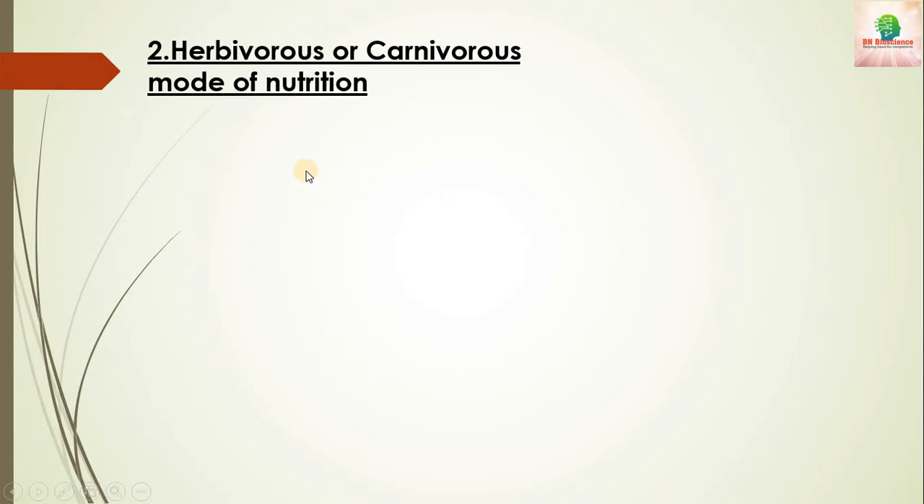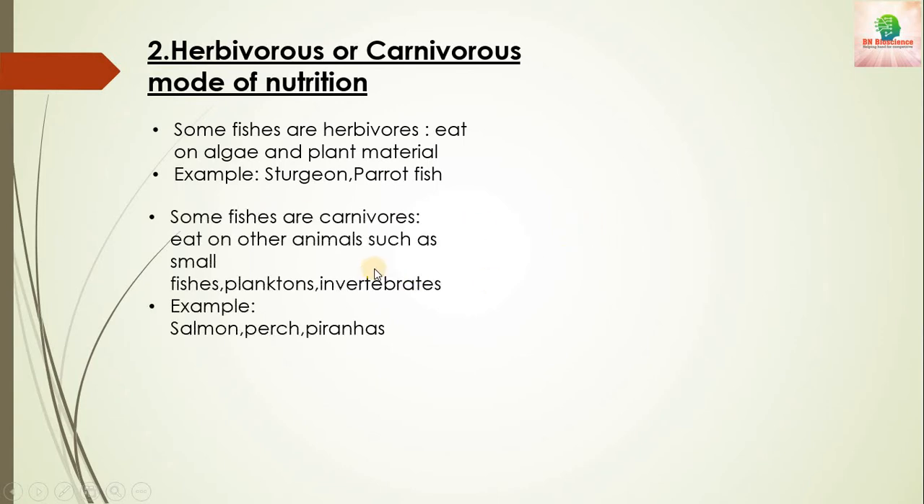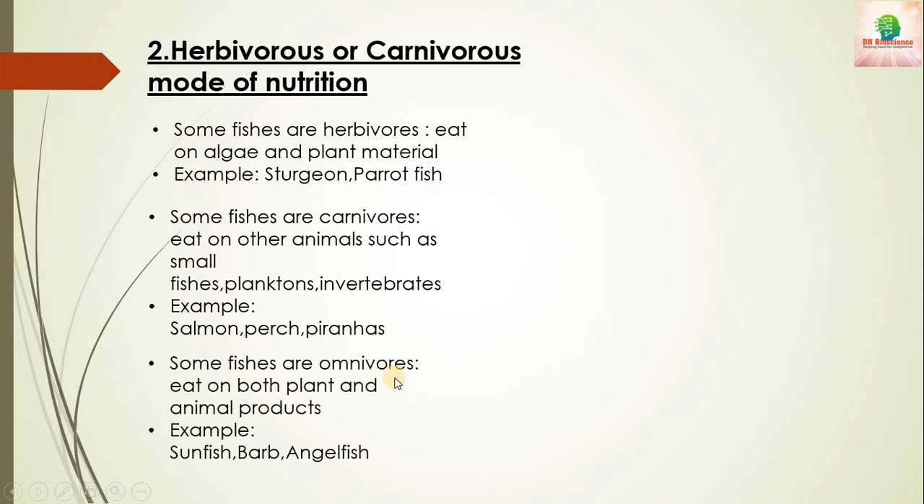The next characteristic is herbivorous or carnivorous mode of nutrition. Most of the fishes are herbivorous. They eat plant material and algae, for example sturgeon, parrot fishes. Some fishes are carnivores. That means they eat other animals such as small fishes, planktons, invertebrates, for example salmon, perch, piranhas. And some fishes are omnivores. That means they eat both plant and animal products. For example, sunfishes, barb, angelfishes.